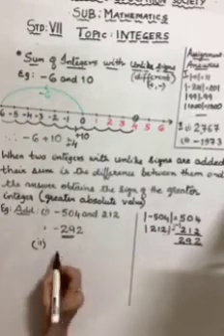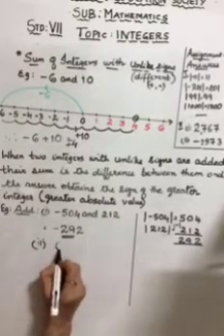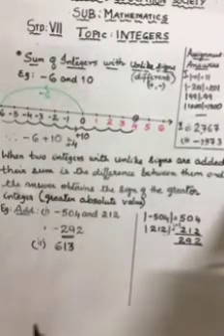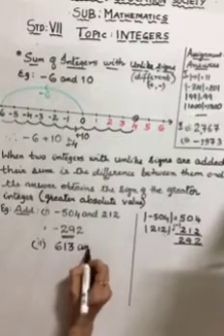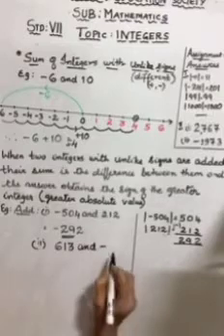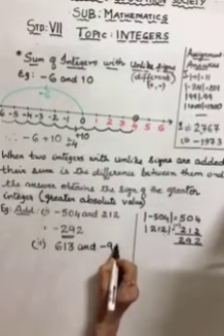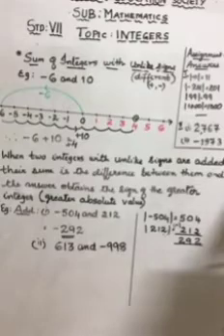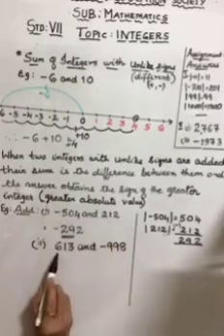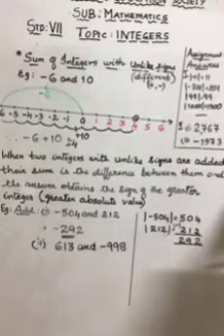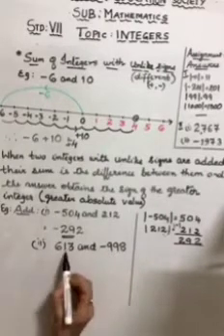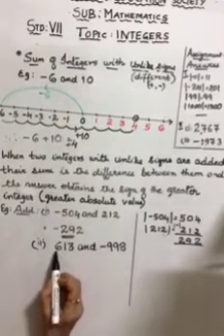Let us take positive 613 and we are going to add negative, say, 998. Now look at this, one negative, one positive, again positive, negative. In this example, 613 is positive and smaller.